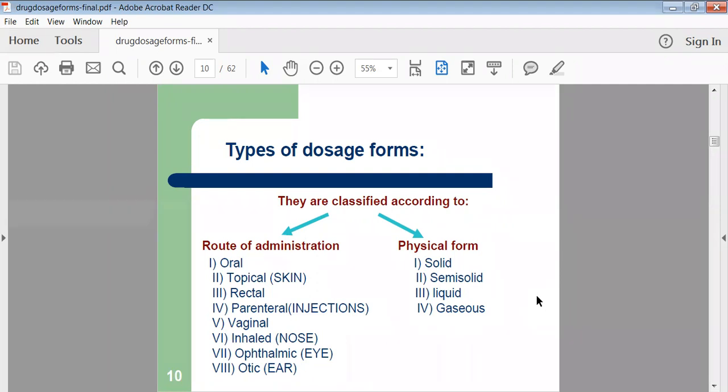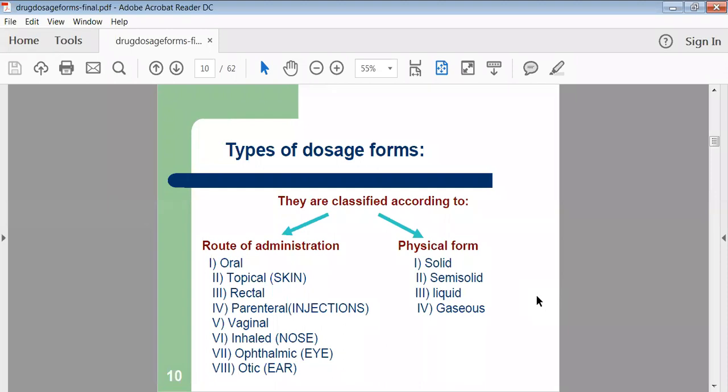Then inhalation type of dosage forms. It means dosage forms we are taking through the nose or the nasal cavity. Then ophthalmic type of dosage forms. Ophthalmic means preparations which are administered inside the body through the eye cavity, or simply we can say eye drops. Then otic type of dosage form means ear type of dosage form or ear drops.